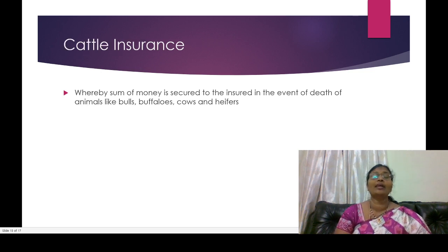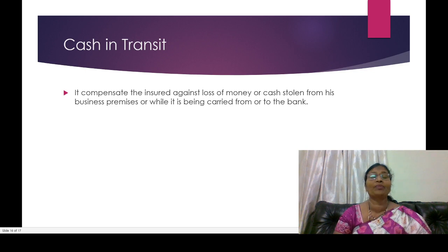And according to cattle insurance, it is mainly for those who have cattle or animals. Sometimes because of environmental pollution or different types of storms, some animals die. So while we are taking a cattle insurance policy, any death of cattle like bulls, buffaloes, cows, and heifers should be covered through the cattle insurance policy. The cattle insurance policy will give you a financial compensation.